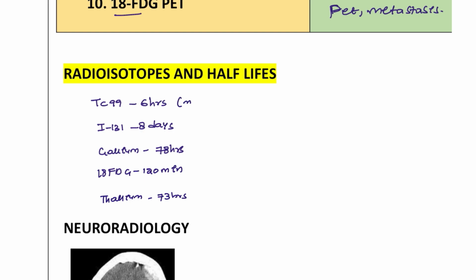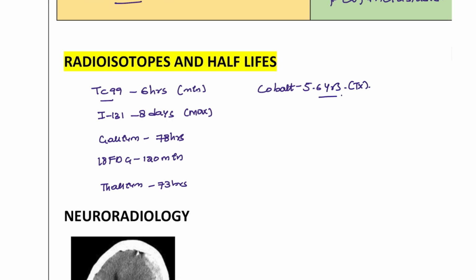So the minimum is technetium 99, and in this list the maximum is iodine 131 at 8 days. And we have even higher. For example, cobalt is going to stay for 5.6 years. This is the highest. Cobalt is not used for diagnosis, it is used for treatment, and these others are used for diagnostic purposes.